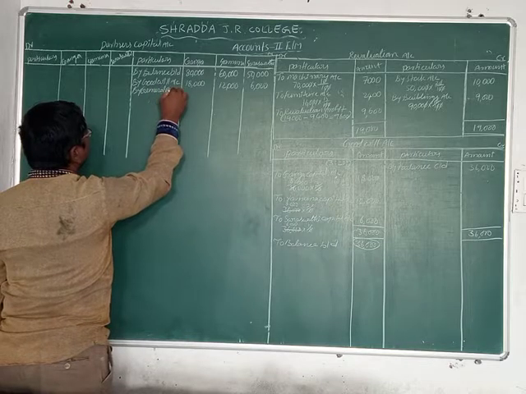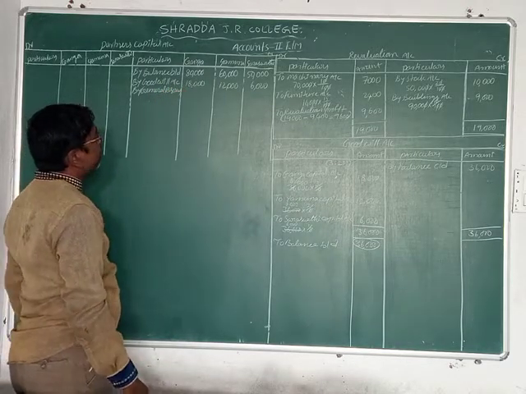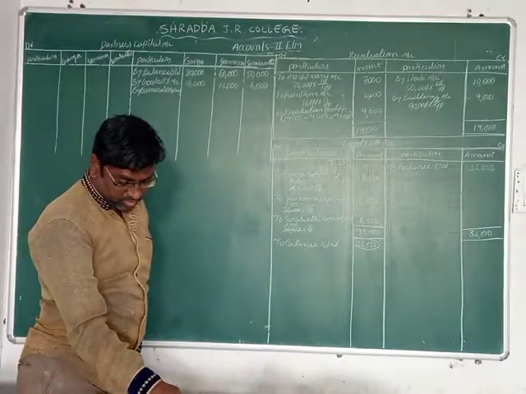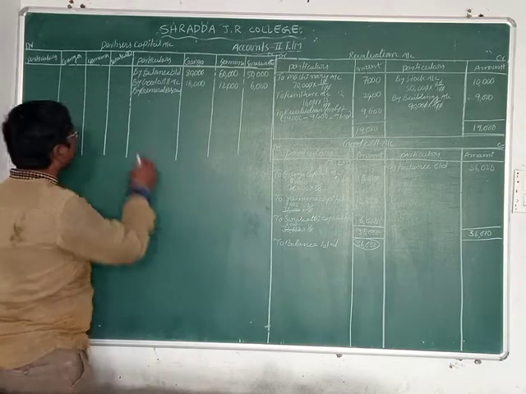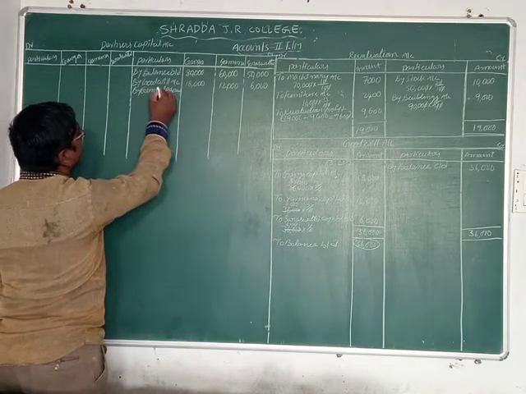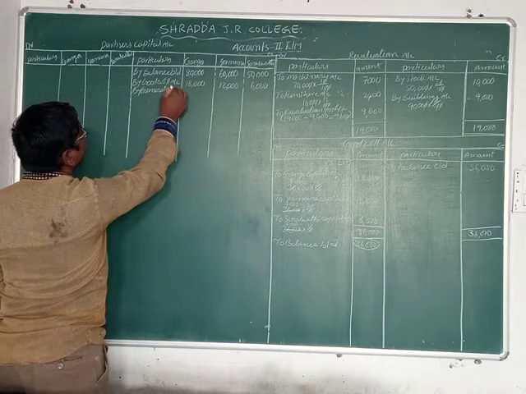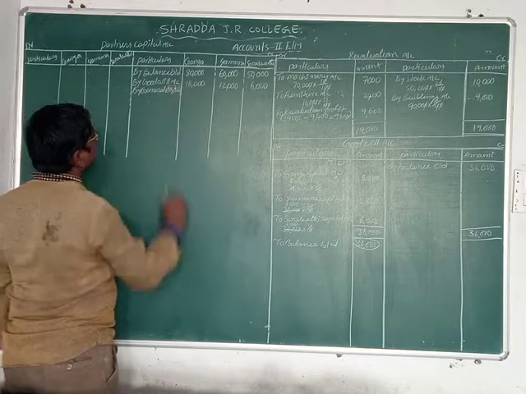Now next, by general reserves. Okay, now students, what are the general reserves here? The given general reserves are 24,000. We distribute that in the 3:2:1 ratio.